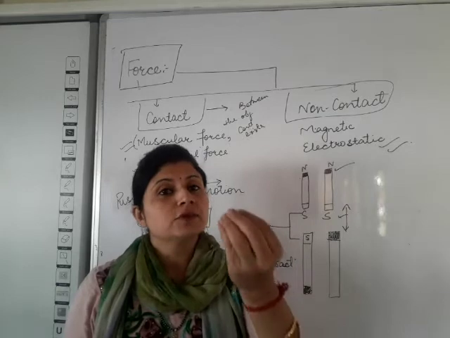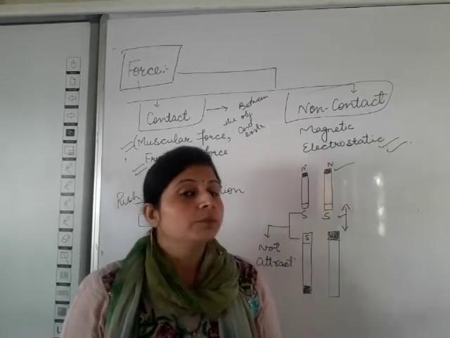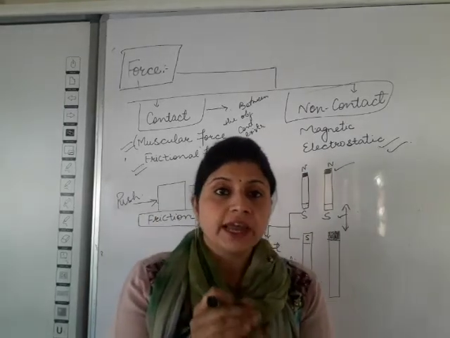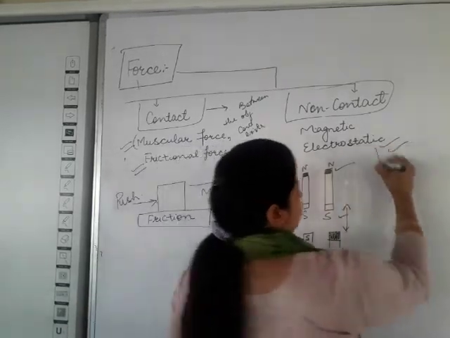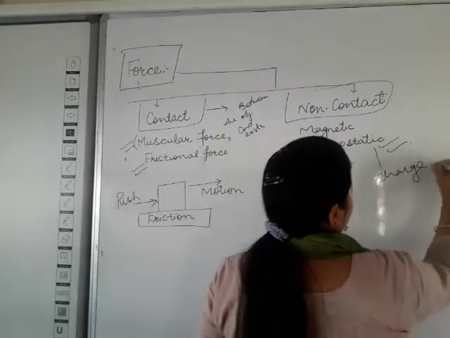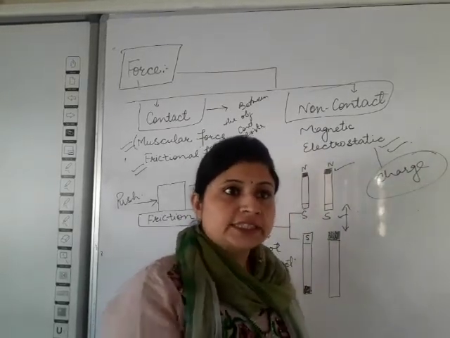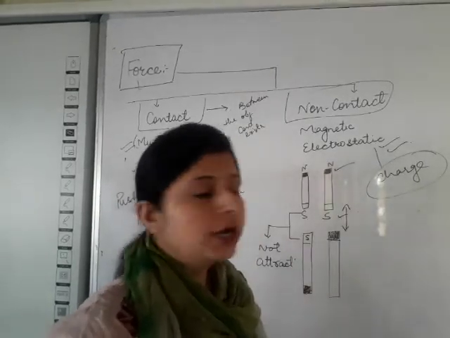These small pieces of paper will be attracted to the comb or the scale. Why? Because when you rub it there is a production of charge, and because of that charge they attract each other and stick to the scale or comb or whatever object you are using.